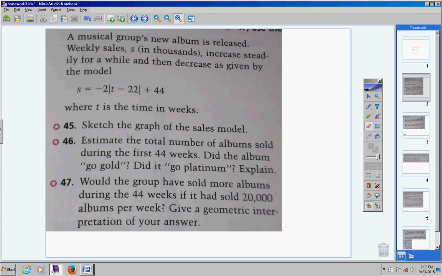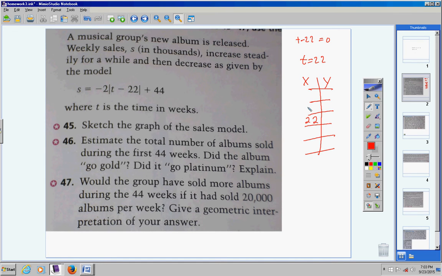First of all, they want us to sketch the graph. I'm going to do this relatively quickly. We've done a lot of these, so here we go. You take the inside of the absolute value, set it equal to 0, and solve. So there's the x value of your vertex. Let me say that again. You take the inside of the absolute value, set it equal to 0, and solve. That gives you the x value.